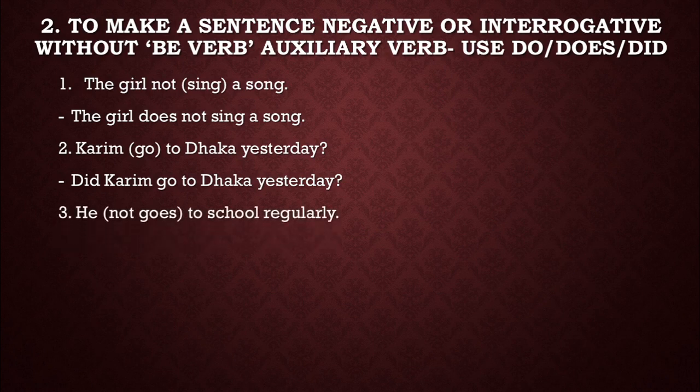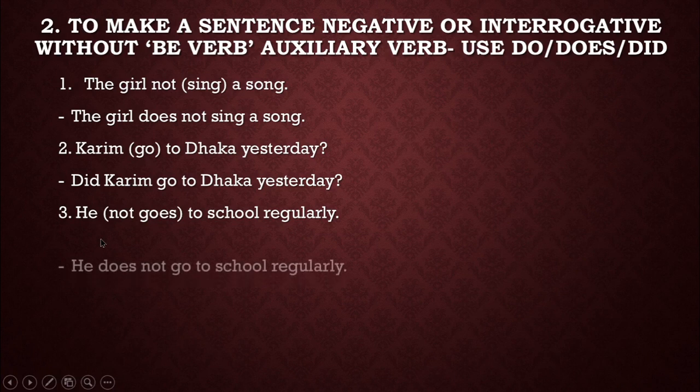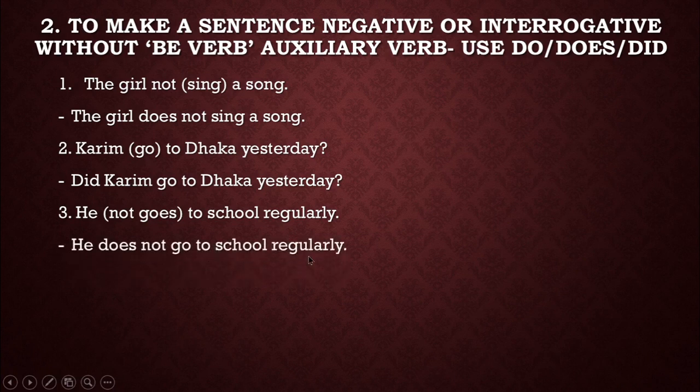Next, he not goes to school regularly. So here we have regularly. This regularly indicates a present situation. So we have to write down the sentence in present form. And you see this he is third person singular in number. So we will use does here. He does not go to school regularly.